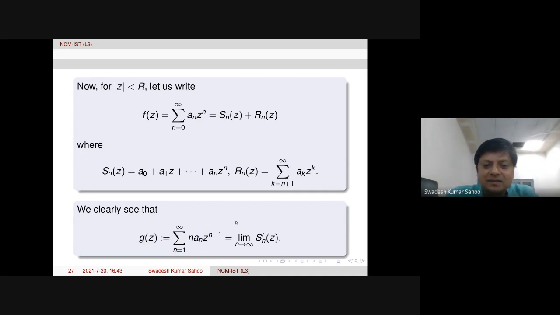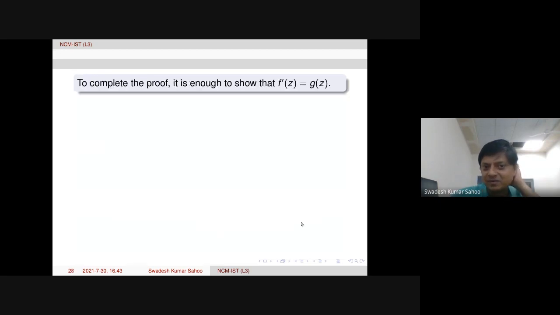That means term by term derivative is possible, and that will also give an analytic function, because we are going to prove the differentiability as well. So now we have to prove that G z is equal to f prime z. That we are going to prove. Okay, G z is f prime z. Then differentiability follows.